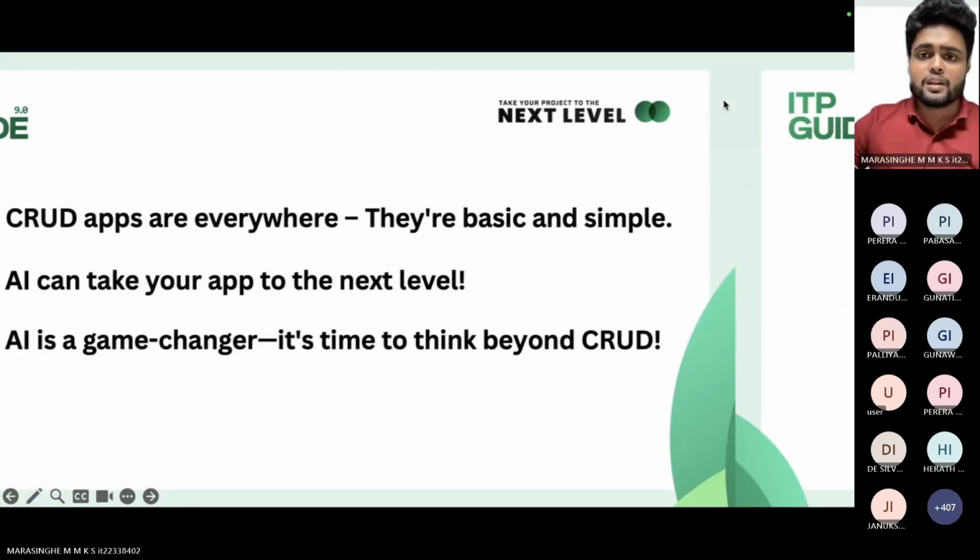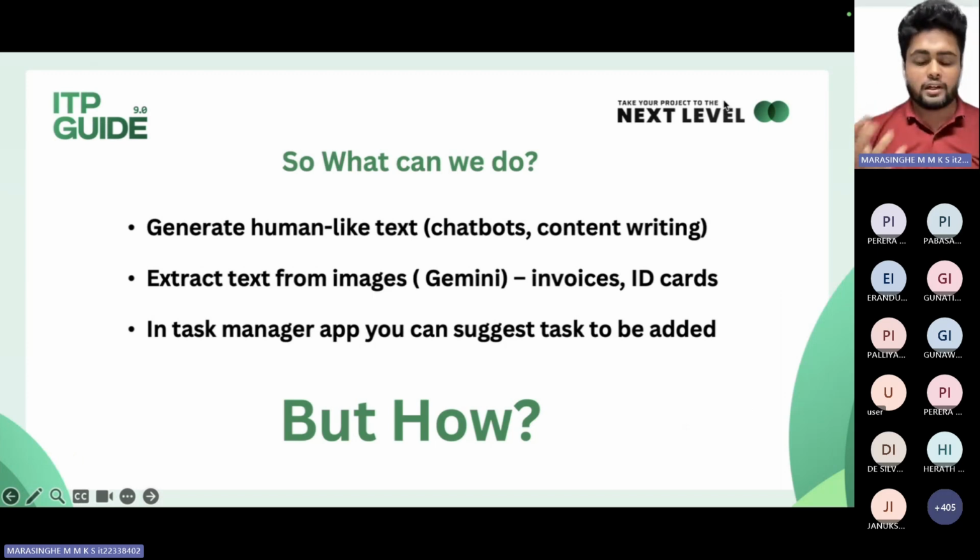So after implementing AI into the ITP project, what can we do with it? If you are developing something health related, an application related to a hospital, you can create a chatbot. Without AI you can do this, but with AI you can create a more human-like chatbot.